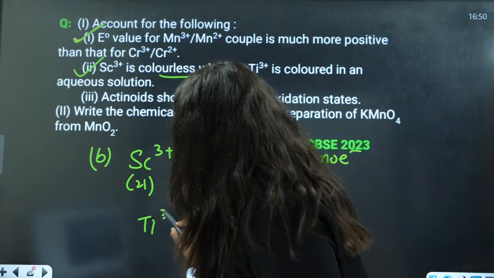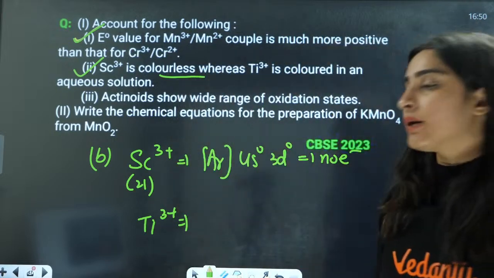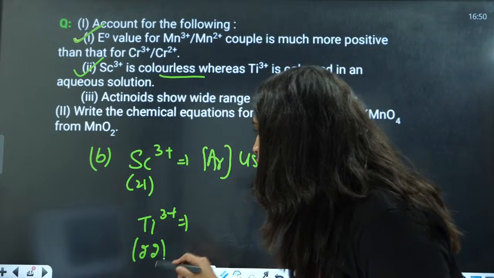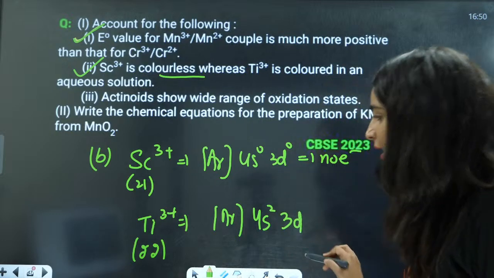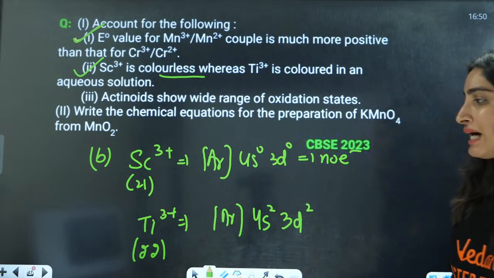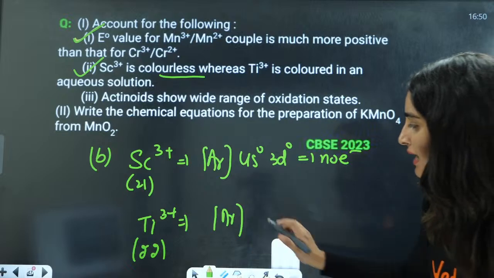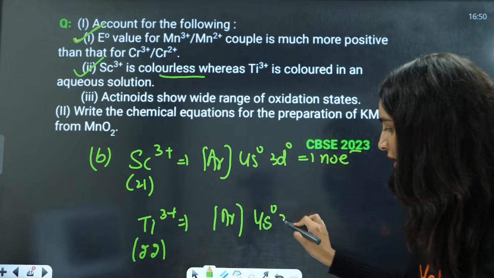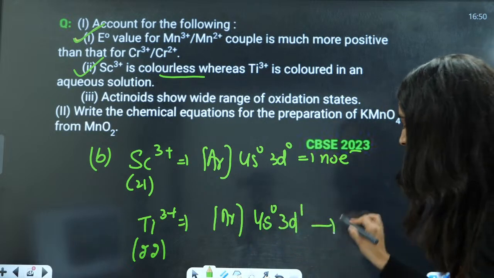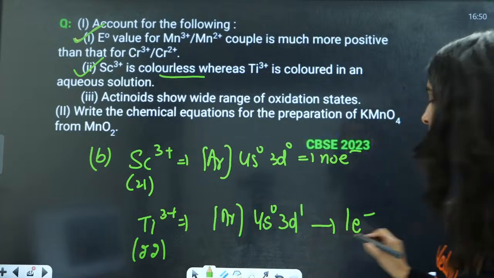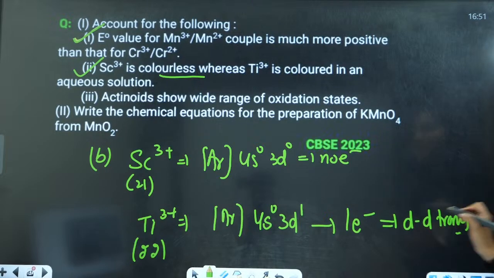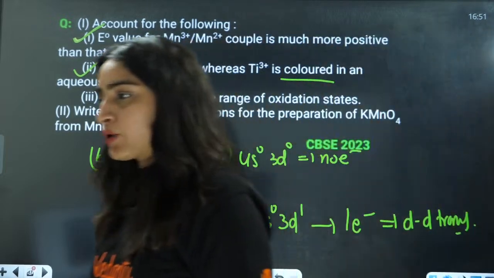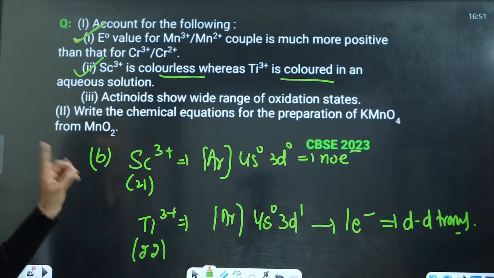Now let us talk about titanium 3 positive. Titanium has atomic number 22, that is argon 4s2 3d2. Take 3 electrons, 2 electrons from 4s and 1 electron from 3d. It has 1 electron, so there will be dd transition, and hence it is going to be a colored compound.